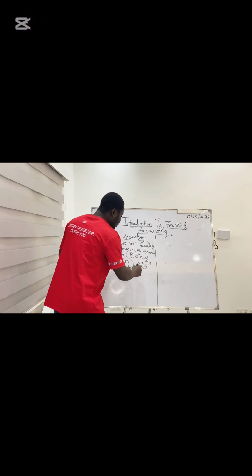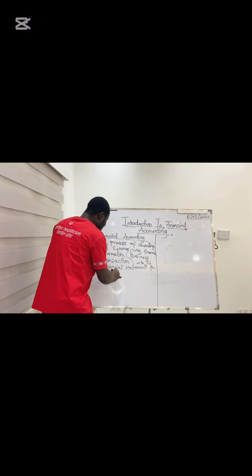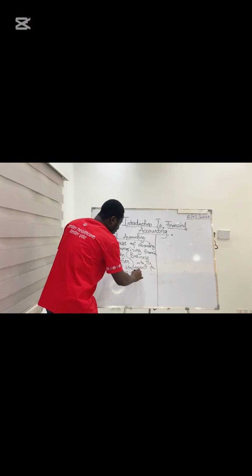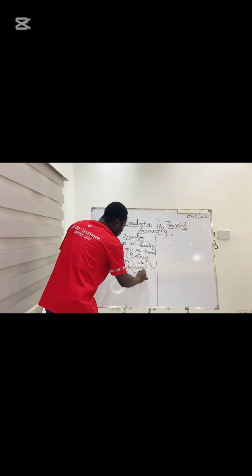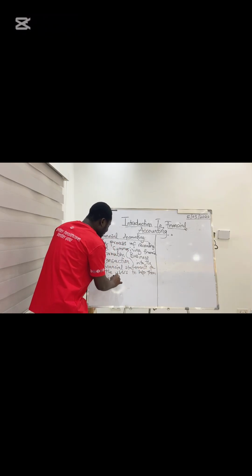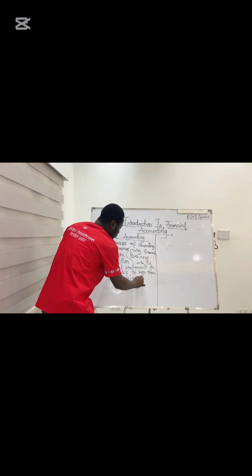All right, for the users of accounting, let's limit it to for users to help them in decision making. All right, this is the simplest way I can break it down for you.